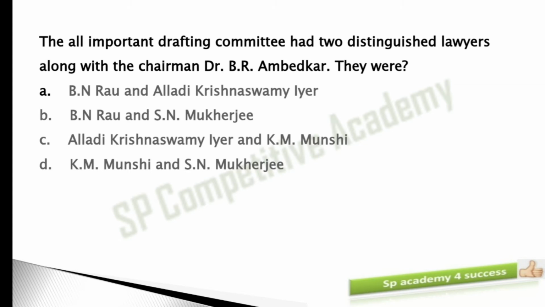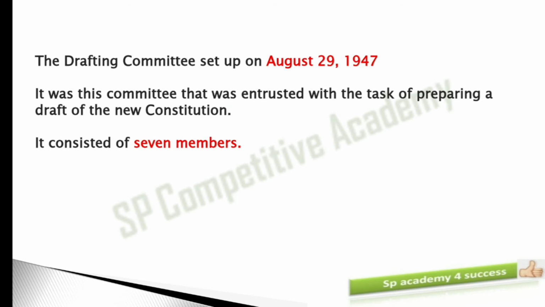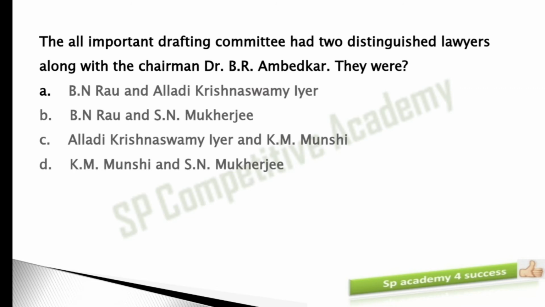So you have to remember each and every point, because we don't know from which corner the question will be asked, right? So let me give you the answer here. C is the right answer for this. So what is this C? Let me show you. The C is B.N. Rao and S.N. Mukherjee.